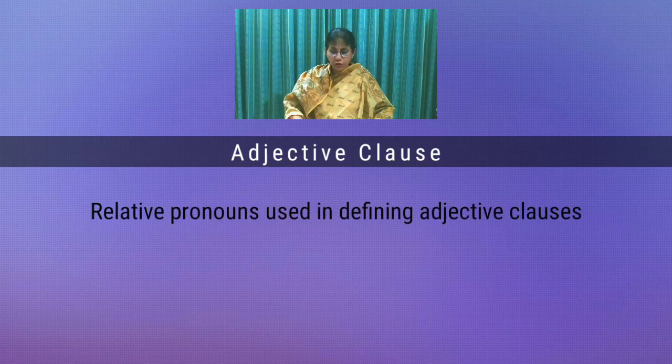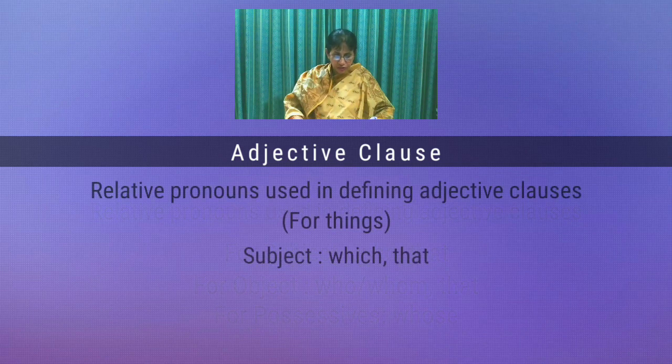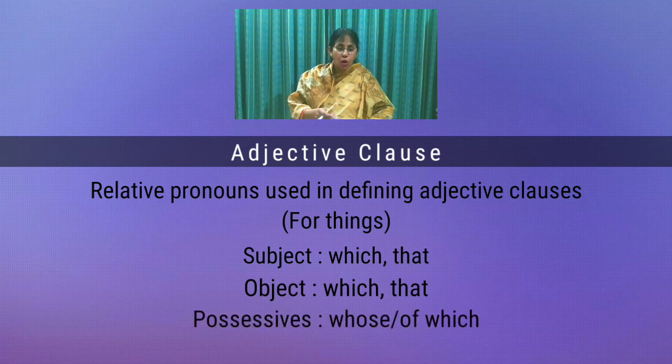Relative pronouns used in defining adjective clauses. For subject, who, that. For object, who, whom, that. For possessives, whose. For things, subject, which, that. Object, which, that. Possessives, whose, of which.